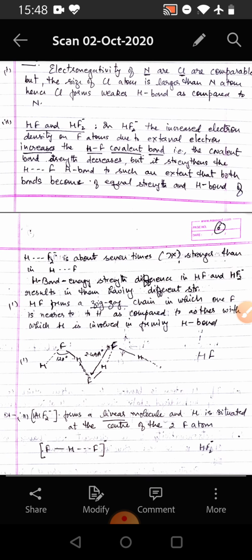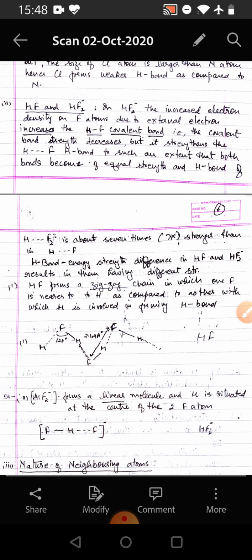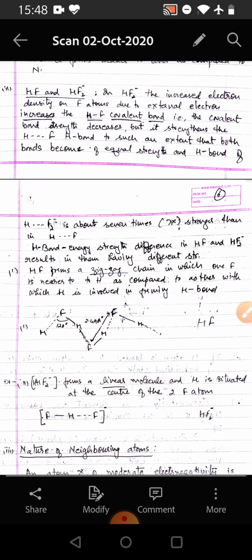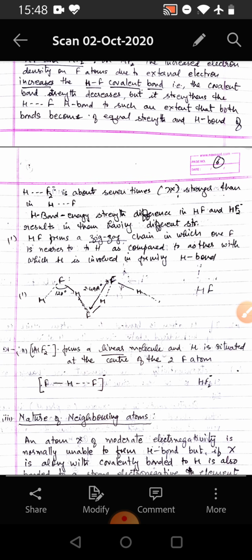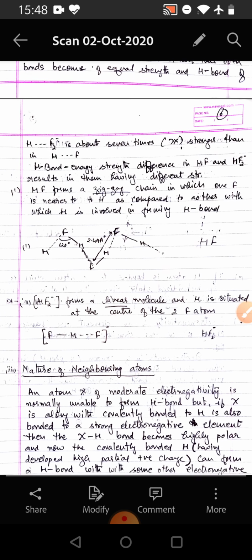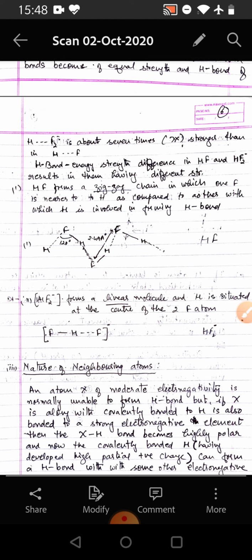And if we consider hydrogen bonding in HF2-, in HF2 minus, the increased electron density on fluorine atoms due to the external electron increases. The H-F covalent bond strength decreases, but it strengthens the H...F bond to such an extent that both bonds become of equal strength, and the H bond of HF2- is about 7 times stronger than that of HF. In H bond energy strength, the difference in HF and HF2- results in them having different structures.